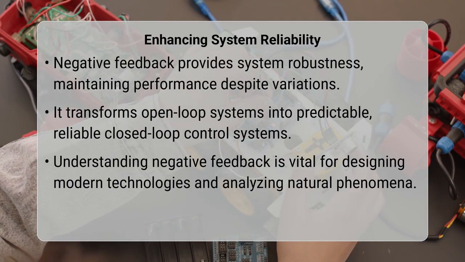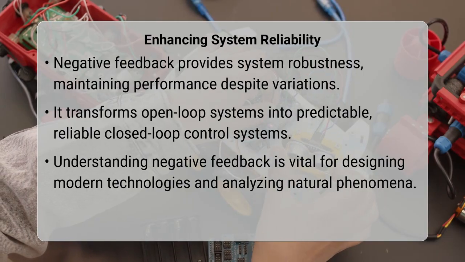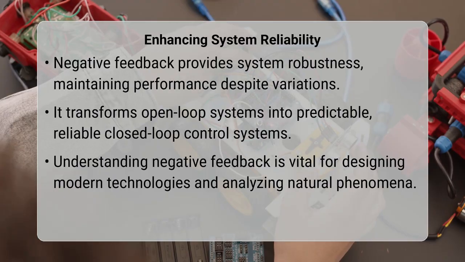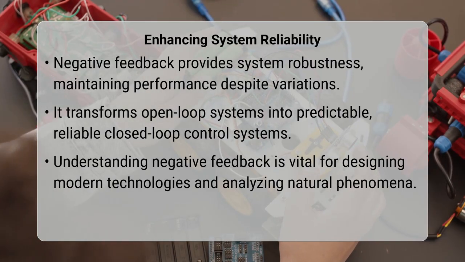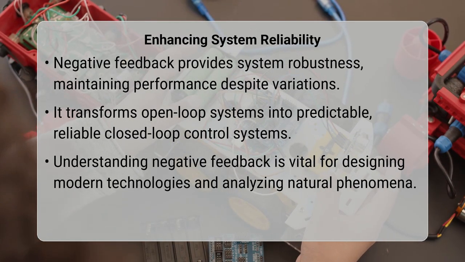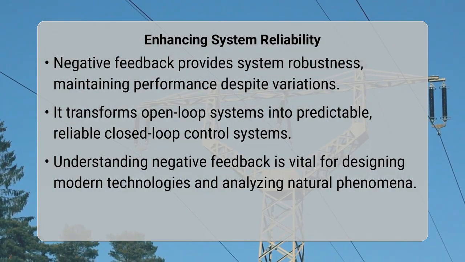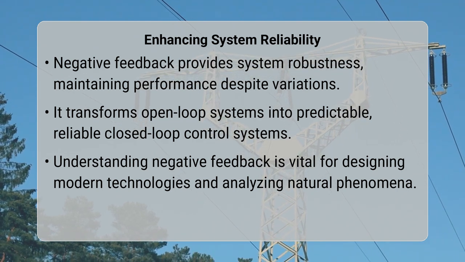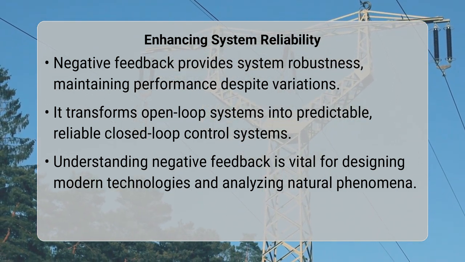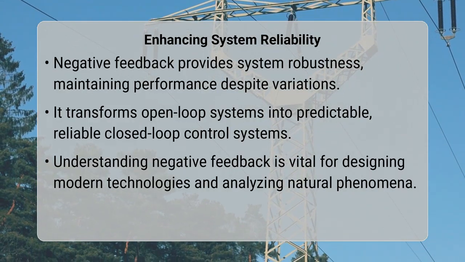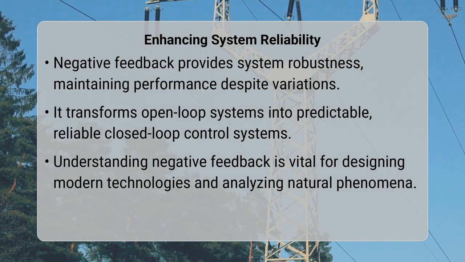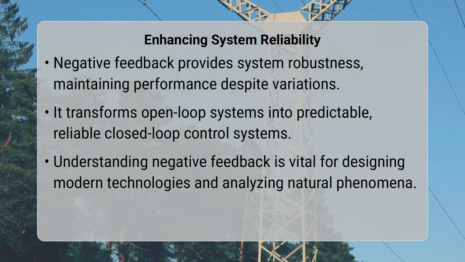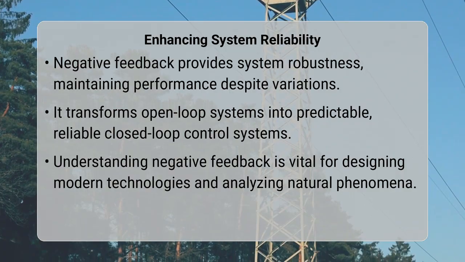In essence, the operation of a negative feedback loop is about achieving stability and precision by constantly monitoring and correcting deviations from a target. It transforms an open-loop system, which is prone to drift and error, into a much more reliable and predictable closed-loop system. This foundational concept underpins countless modern technologies and natural phenomena, allowing complex systems to function smoothly and efficiently by continuously striving for their desired state.